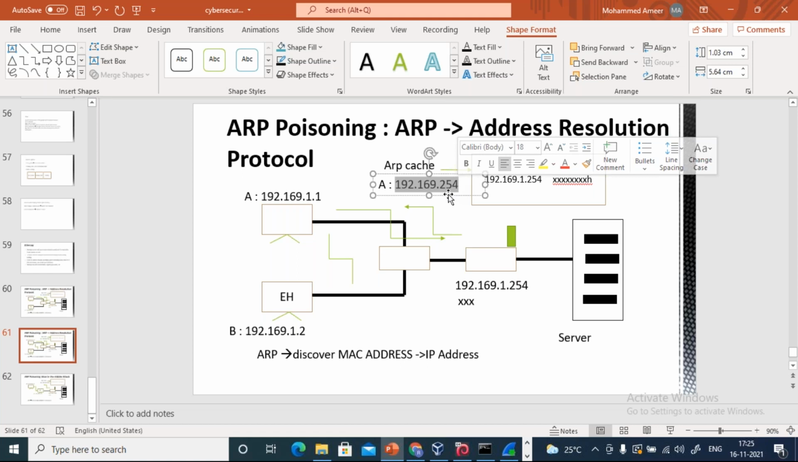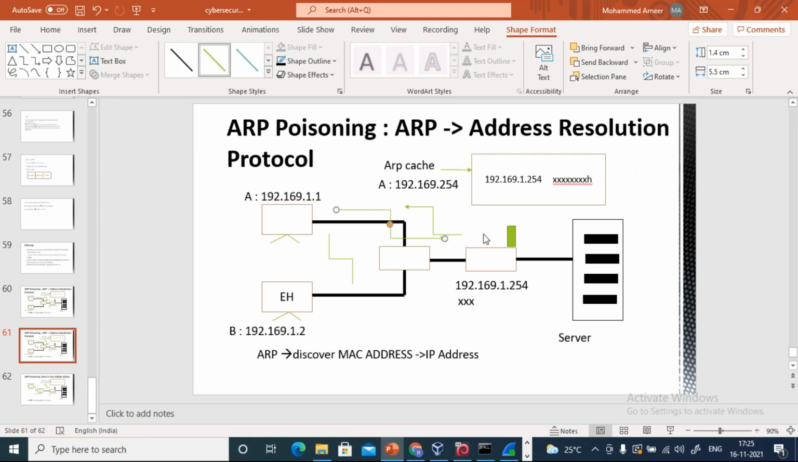We will come to that point as well, Chakradhar. So using that only, the traffic will be going on here.